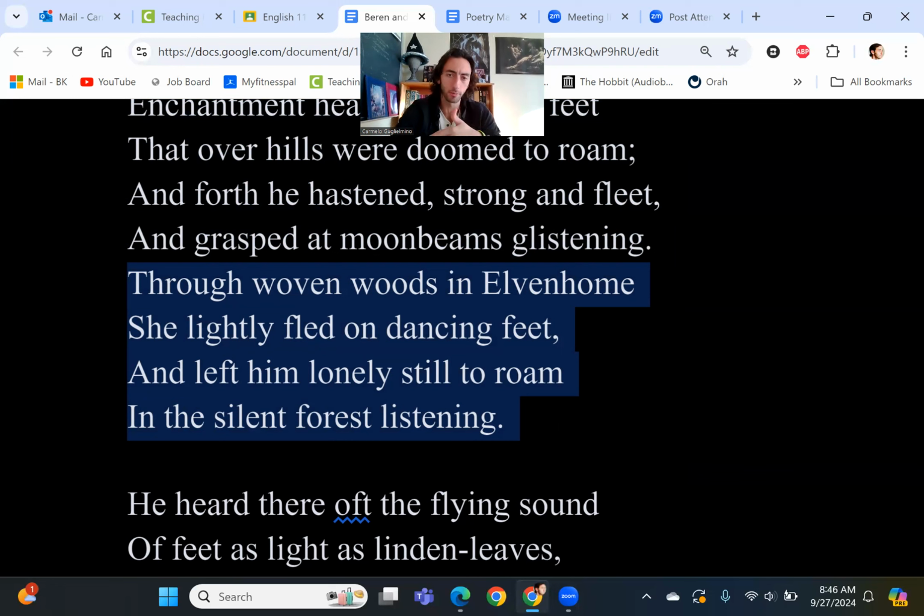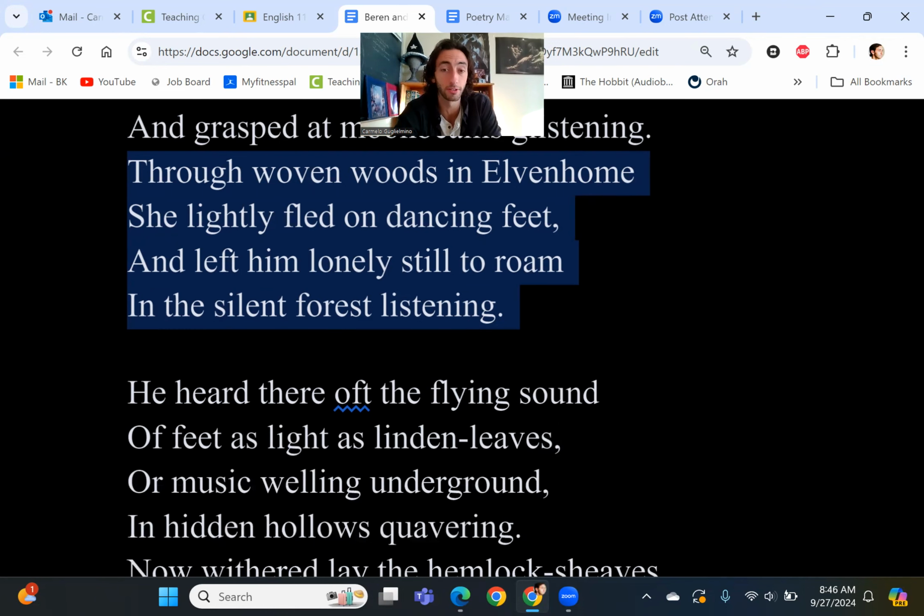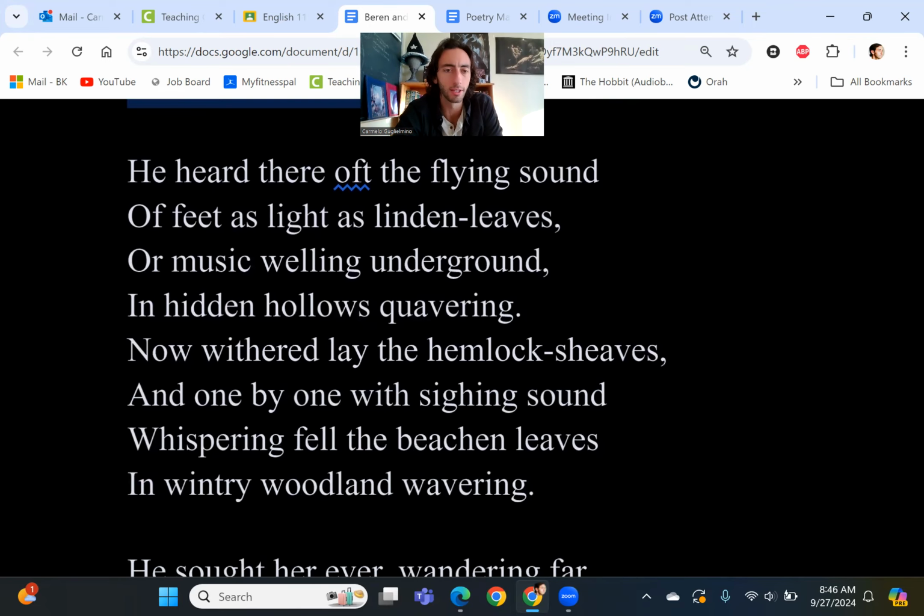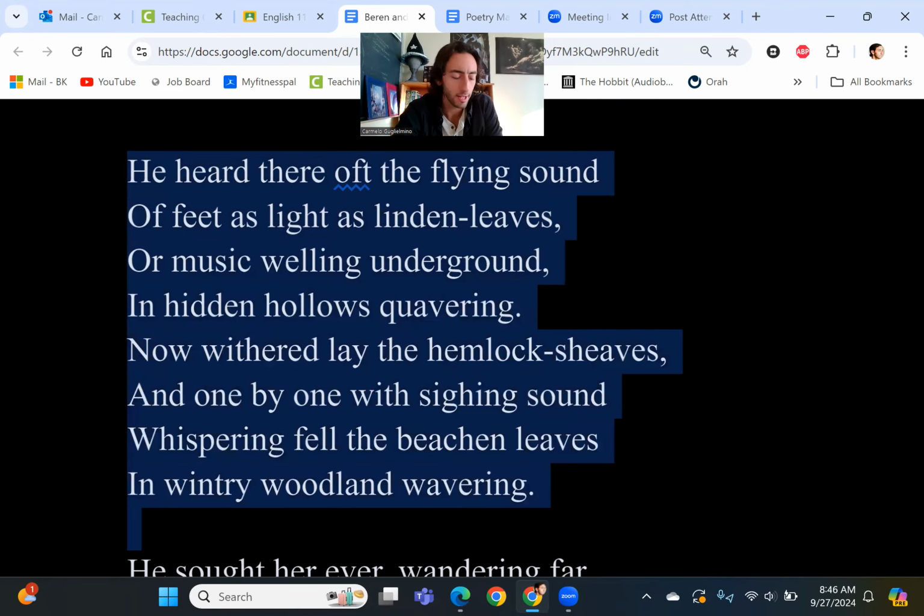So what happens here? She runs away. She sees this man in her elven home, and she leaves, right? She runs away. She doesn't know who he is, right? It's a pretty standard reaction. Sure. And what happens? He's left alone and listening for her, kind of just in the silent forest. So he's alone again, right? He's not doomed to suffer as much as he was before. He's in a relatively pleasant place, but he hasn't attained the object of his desire, the person of his desire, this Tinuviel. Okay. The next stanza.